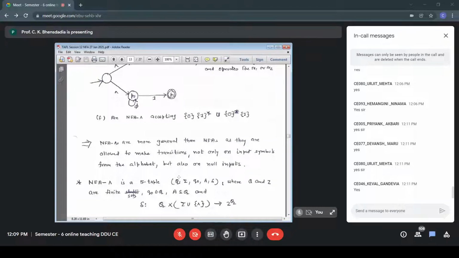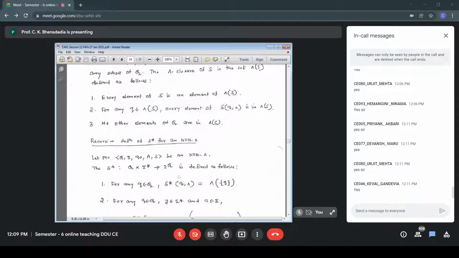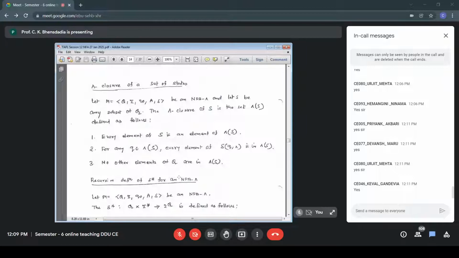It could be multiple states, because we are talking about non-deterministic finite automata. So it is 2 raised to Q. We have a set of states. And I can also make a transition in NFA with null using null. So it is sigma union null. So that is the type of delta function. The type of delta star is Q cross sigma star to 2 raised to Q. And here is the definition of delta star for NFA with null.